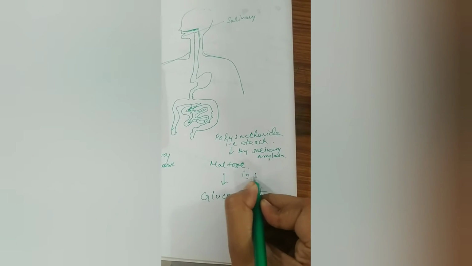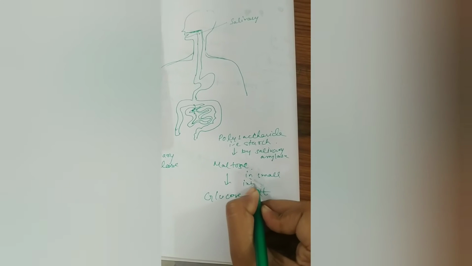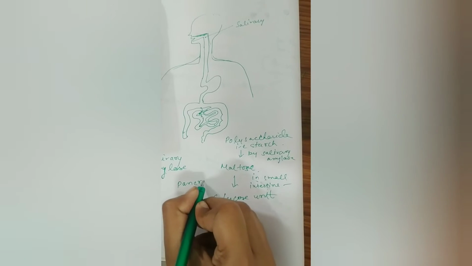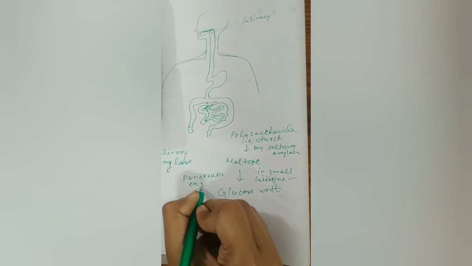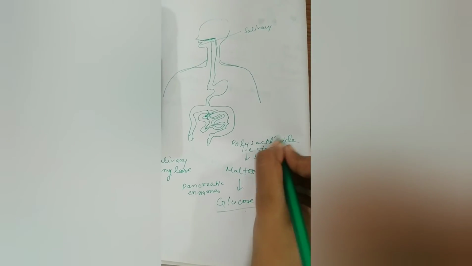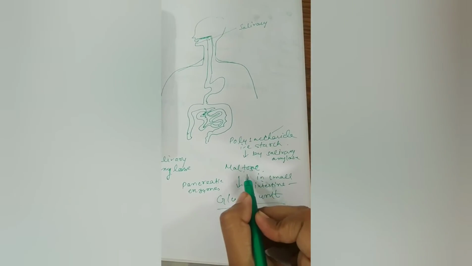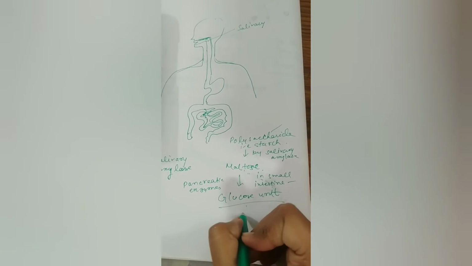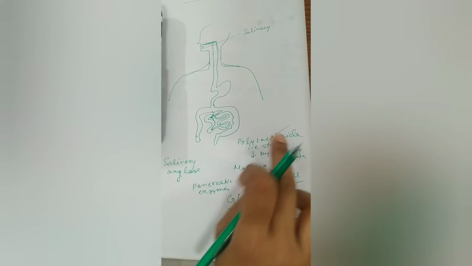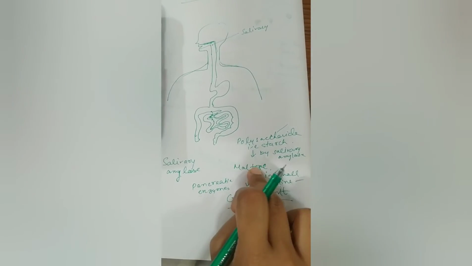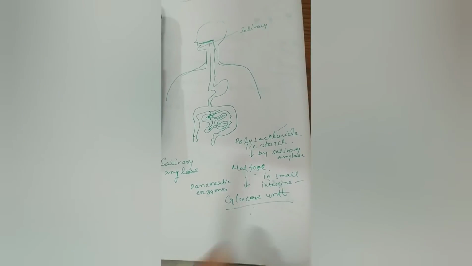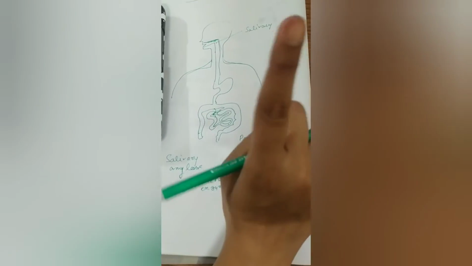Then in the small intestine the pancreatic enzymes further act on maltose and break it into glucose units. So the polysaccharide, which means many sugars, is first broken down into maltose, a disaccharide, meaning 2 sugar units, then further broken down into glucose, a monosaccharide, meaning 1 sugar unit.